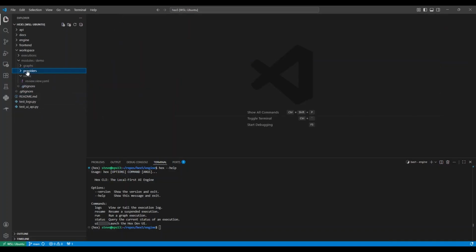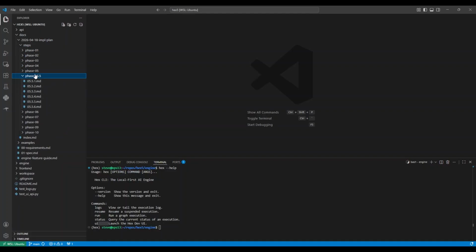So there are a lot of features in this thing. And you can see that I went pretty hard with the vibe coding. As I mentioned, I have a feature guide, I have requirements, a spec. I have this implementation plan, which has a top level index, and it has 10 phases. I got to phase 5.5, which I added after the fact, and that's the little mini built-in UI. But I think I'm over my head. I think I need to start over.